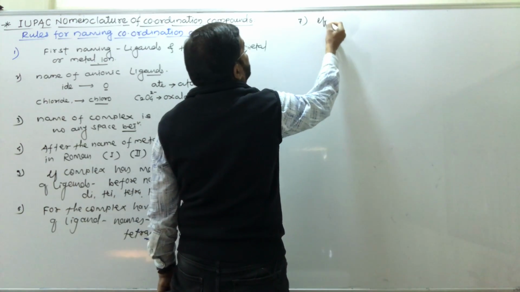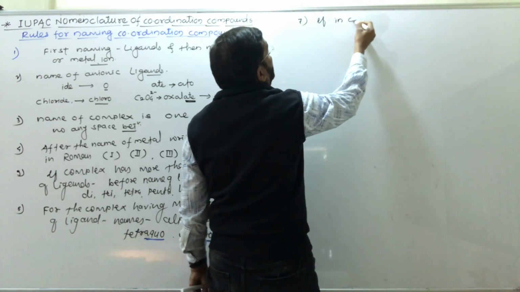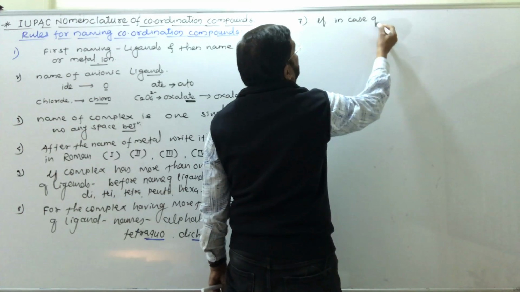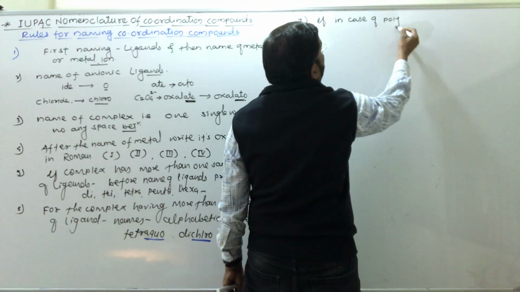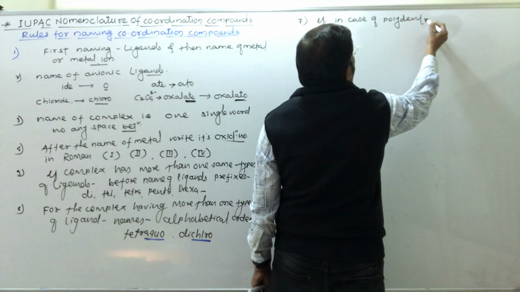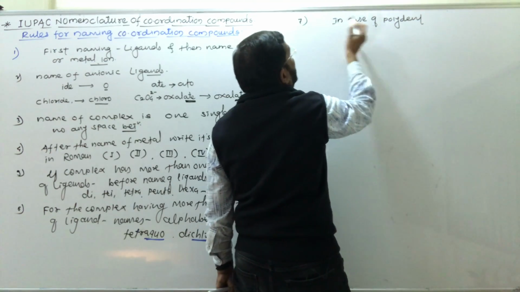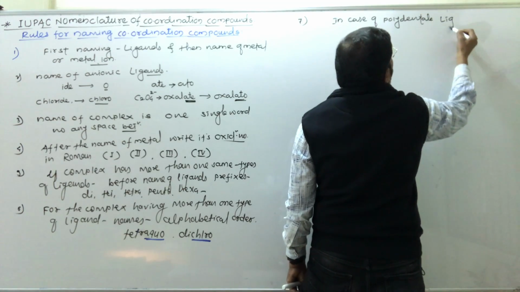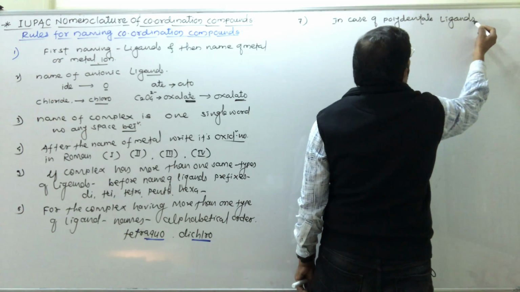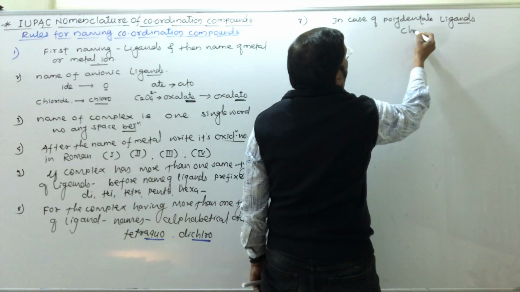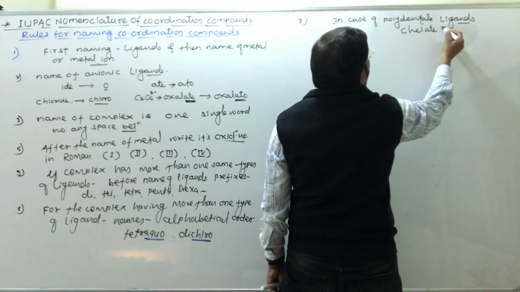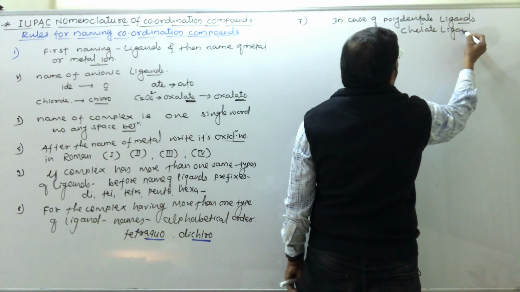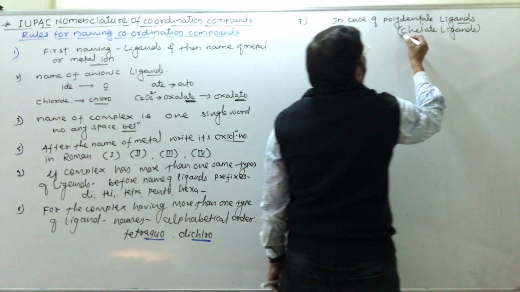If in case of polydentate ligands, in case of polydentate ligands which are also called as chelate ligands, इनको chelate ligands भी कहा जाता है.